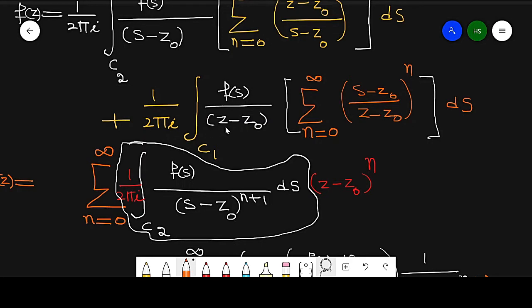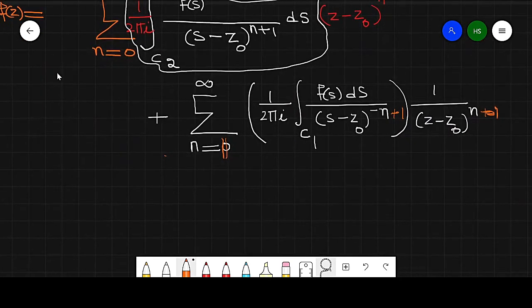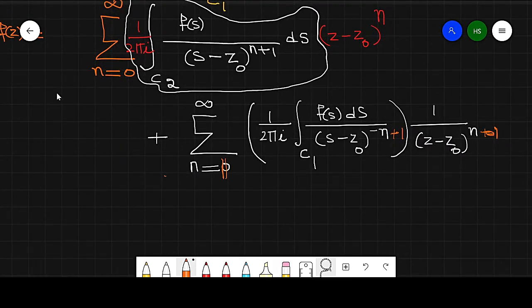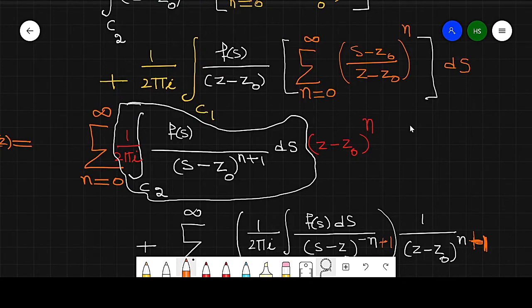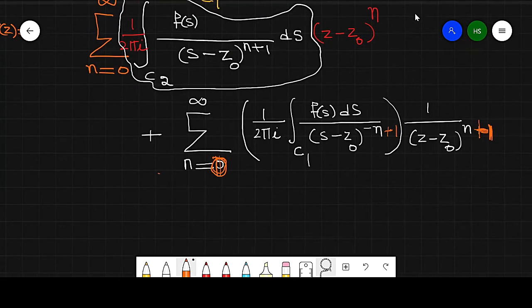So this will be summation with n running from 0, z minus z naught raised to power n, and s minus z naught raised to power minus n. If it is from 0, then this is z minus z naught raised to power n plus 1, and s minus z naught, this term raised to power minus n.